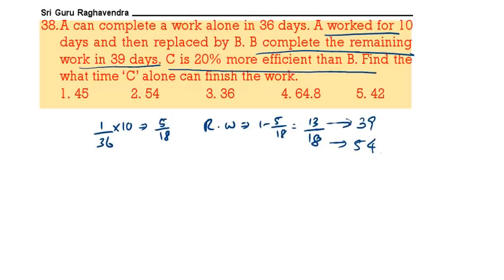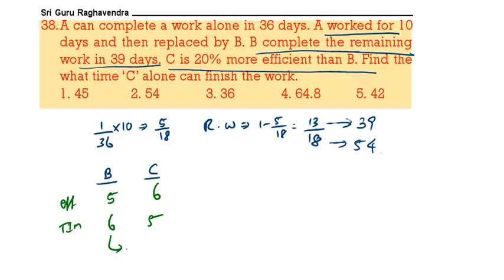C is 20% more efficient than B. That means C will be 6, B will be 5 in terms of efficiency. In terms of time, it will be 6:5.